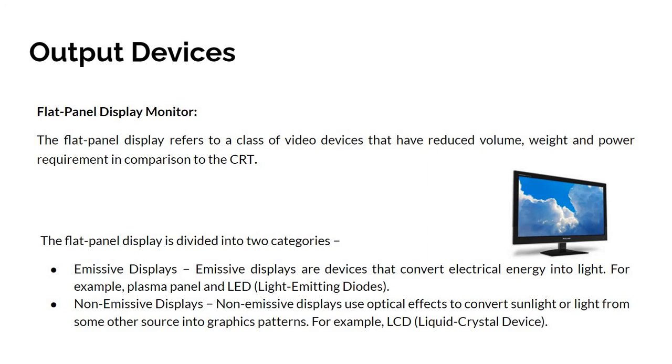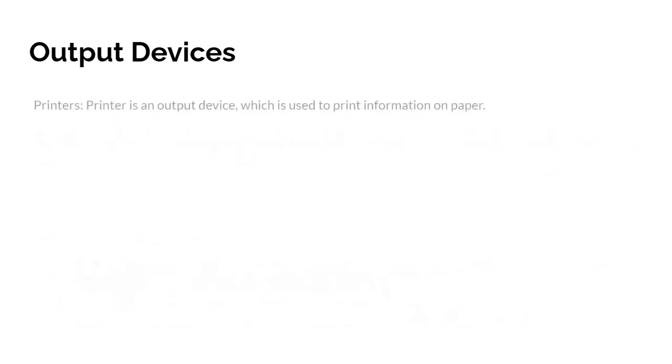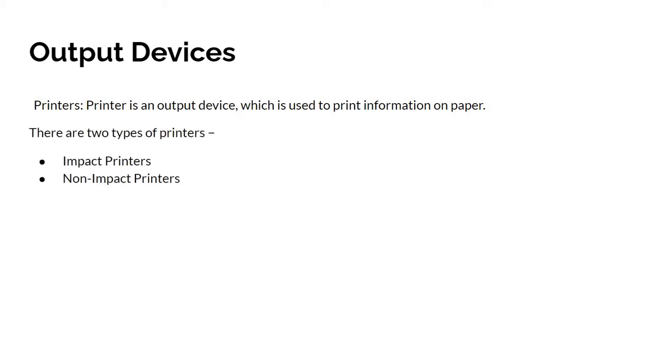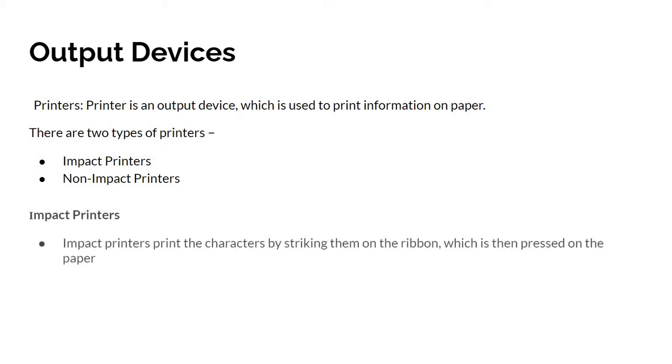And printer. Printer is an output device which is used to print the information on paper. There are two types of printers: impact printer and non-impact printer. Impact printers print the characters by striking them on the ribbon, which is then pressed on the paper.